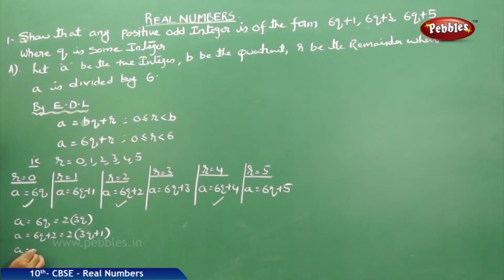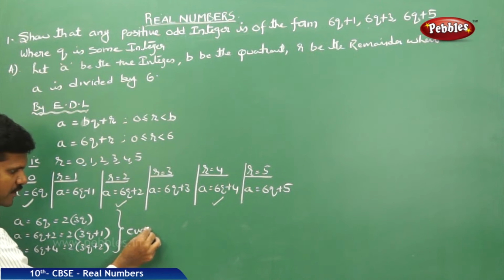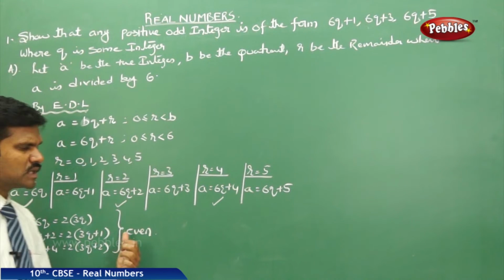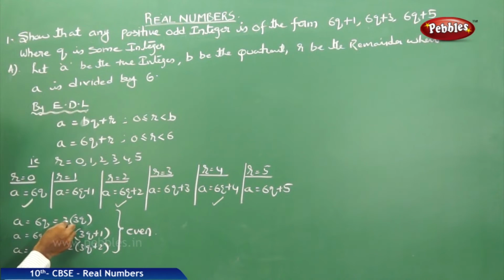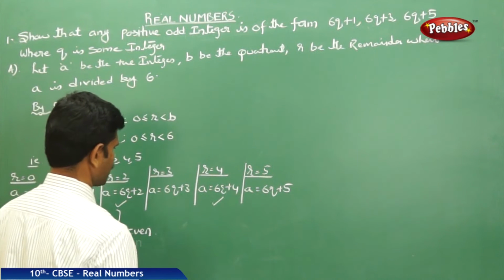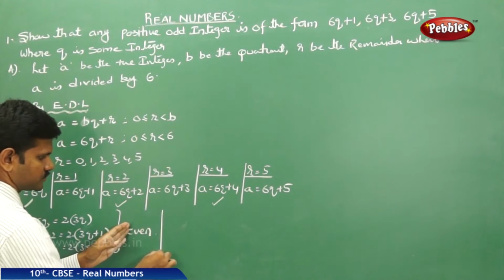Next, A is equal to 6q plus 4, 2 times 3q plus 2. Clearly, these are even. Why do you consider these even? Multiple of 2, multiple of 2, multiple of 2. Therefore, clearly A is even. Okay, let us consider the next steps.